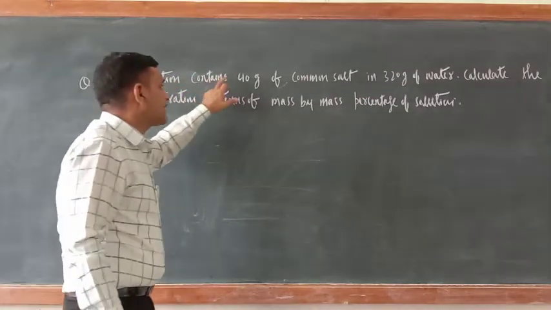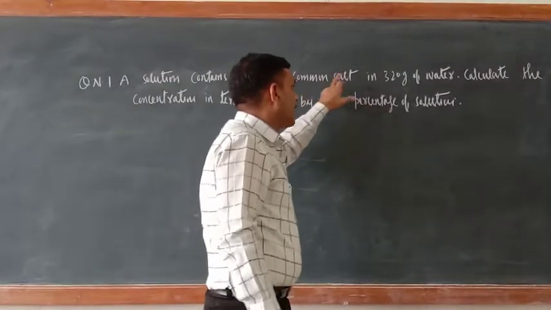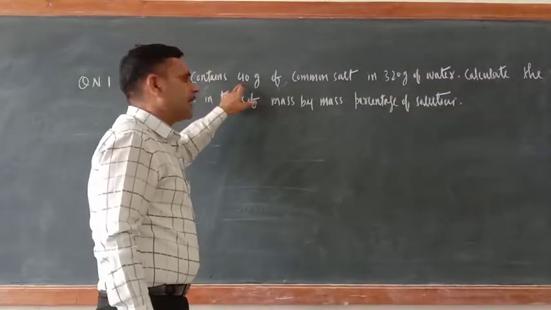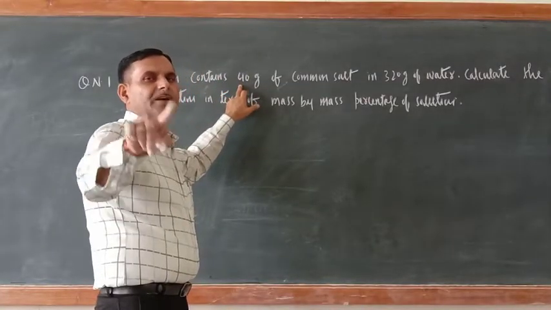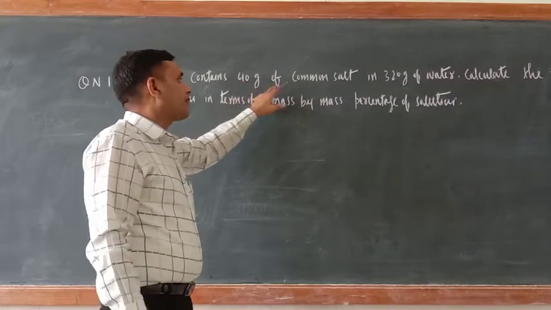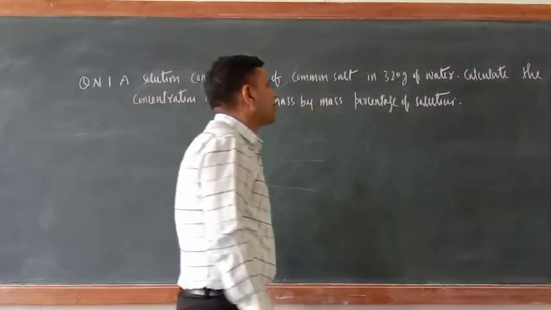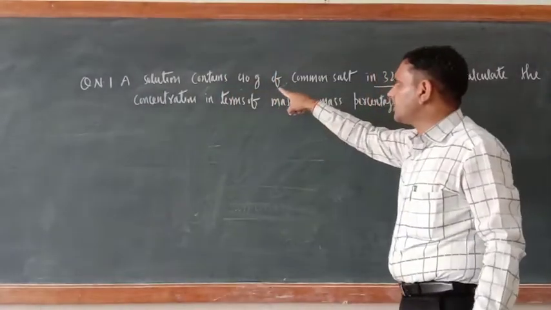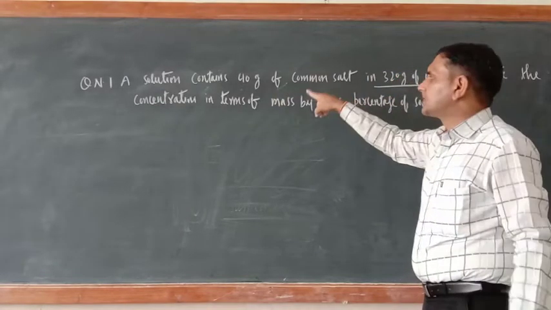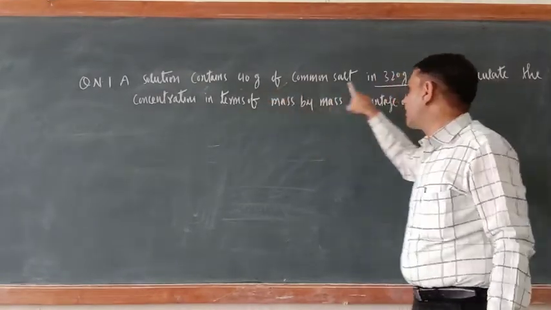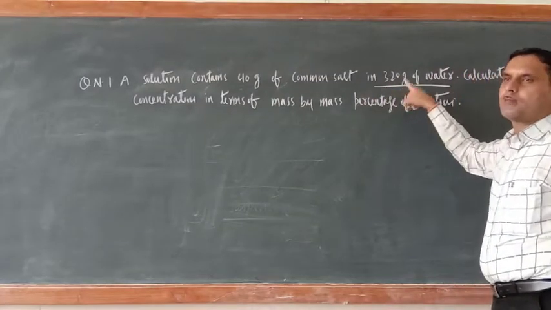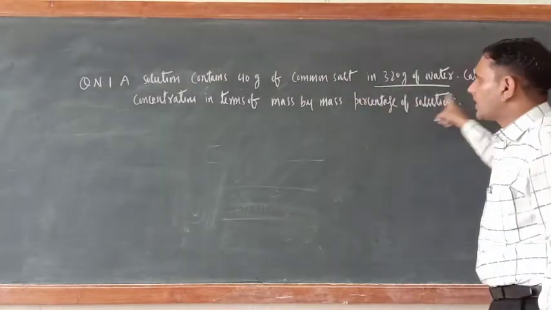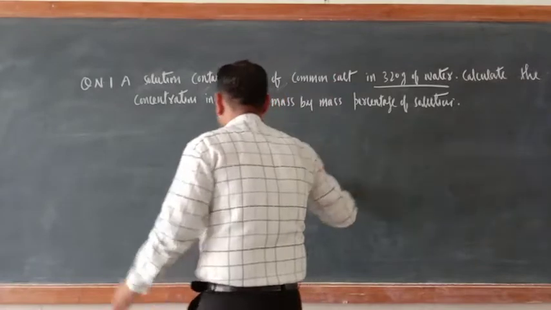A solution contains 40 gram of common salt in 320 gram of water. If you read this question, very clearly solute and solvent can be identified. This is the type of solid in liquid solution. Common salt is 40 gram only, and water is 320 gram. So naturally water will be the solvent and the common salt will be the solute. Calculate the concentration in terms of mass by mass percentage solution.